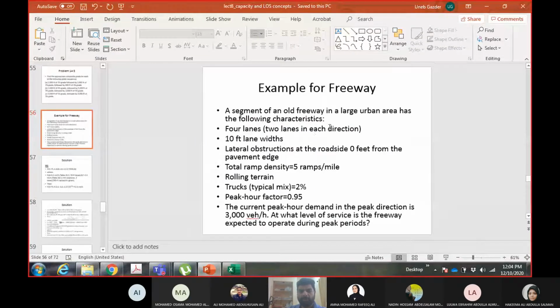This is an old freeway in a large urban area. It has 4 lanes, meaning 2 lanes in each direction. It has 10 feet lane widths, lateral clearance 0 feet, ramp density 5 ramps per mile. It's rolling terrain. Trucks have a typical mix, 2%.